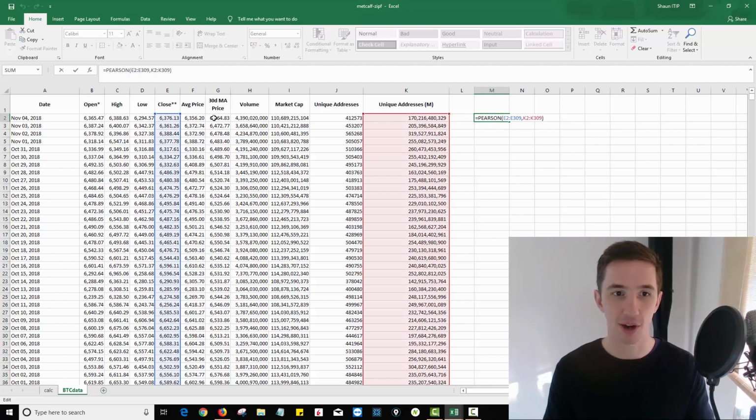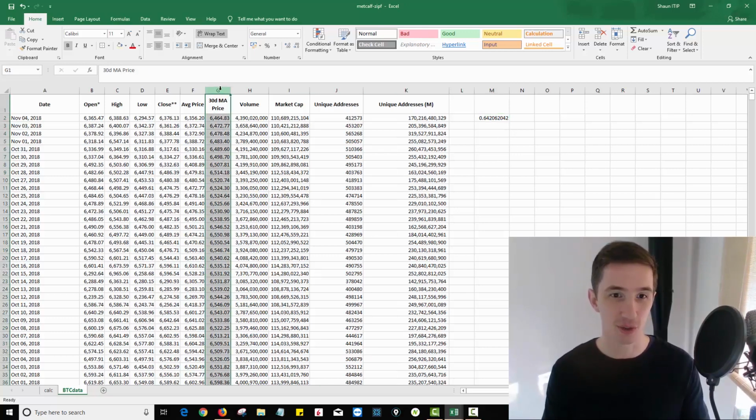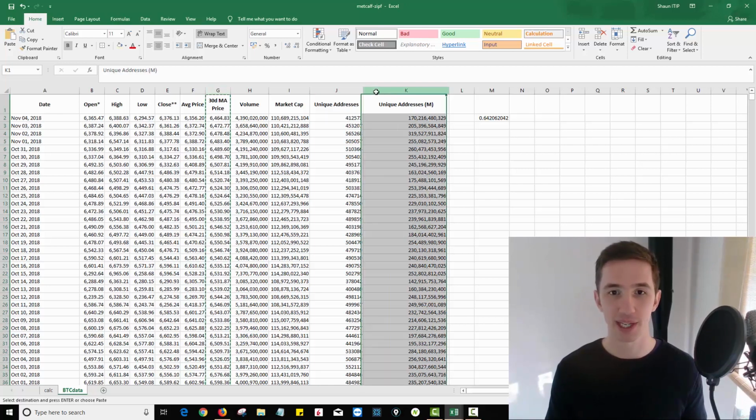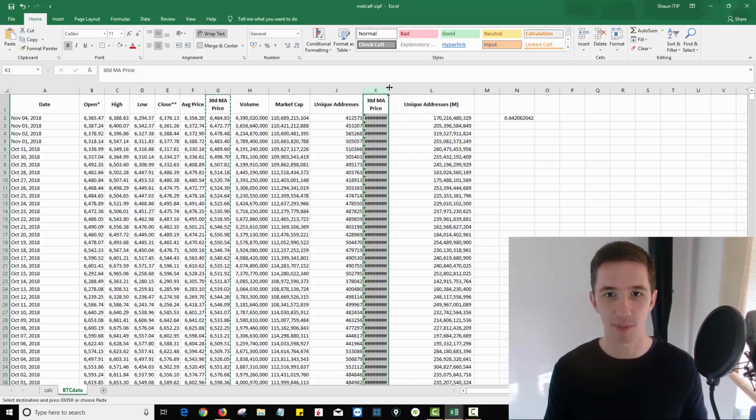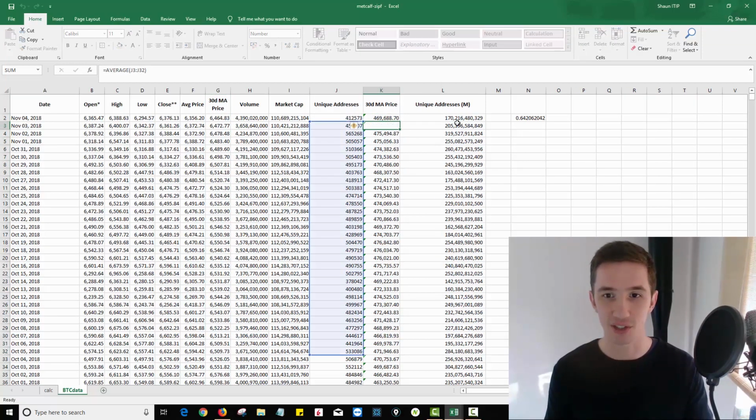And now I have a 30-day moving average of price. Now let's compare the correlation of this data. I'm going to drag all of this along to the average price. I'm still at 0.69. But now let's add in the 30-day moving average of the unique addresses. That's very easy to do because all I'm going to do is take my 30-day moving average of price, copy that column, click over here and go Control-Shift+. And that's now moved that for the number of unique addresses. So now my number of unique addresses is smoothed out.